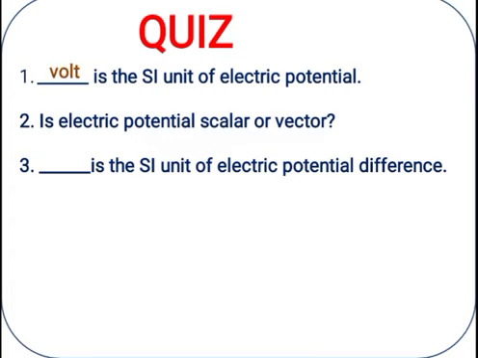Answer number 1: volt is the SI unit of electric potential. Second: electric potential is a scalar quantity. Third: again the same, volt is the SI unit for electric potential difference also.